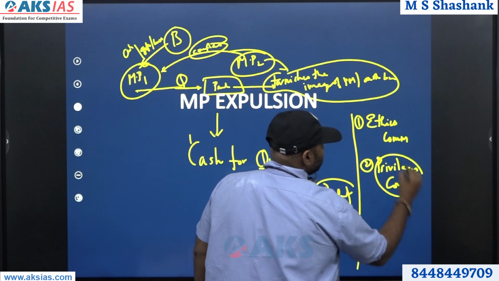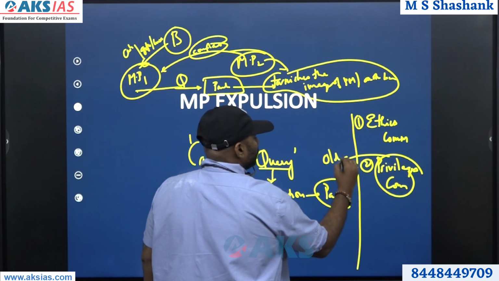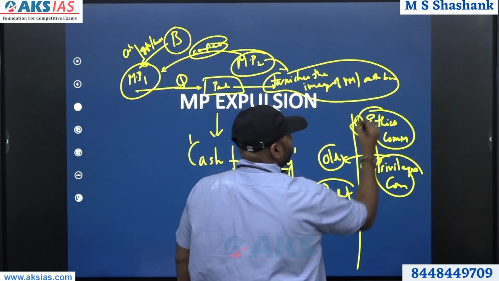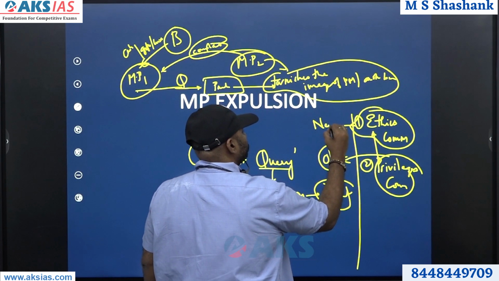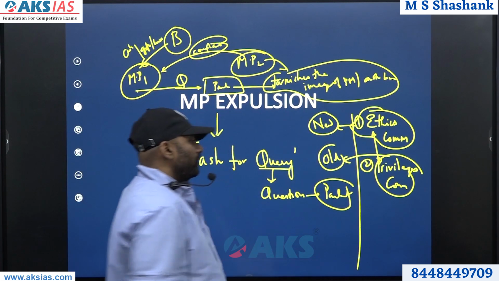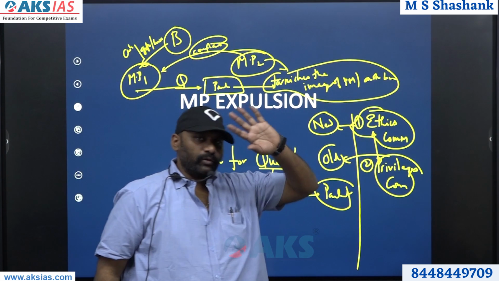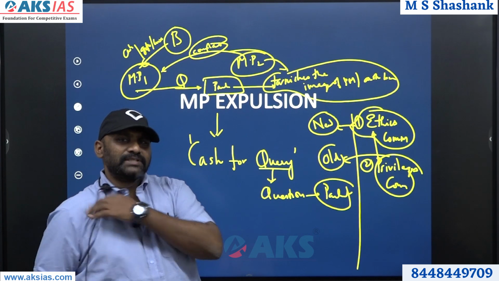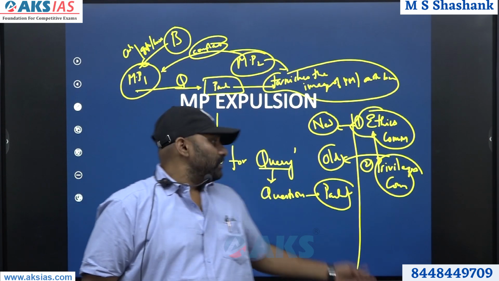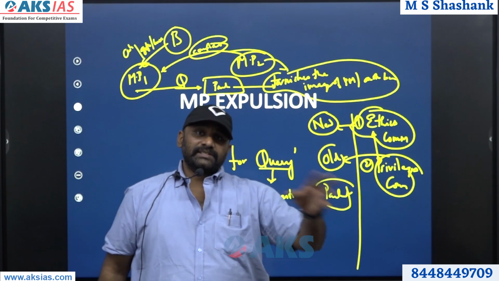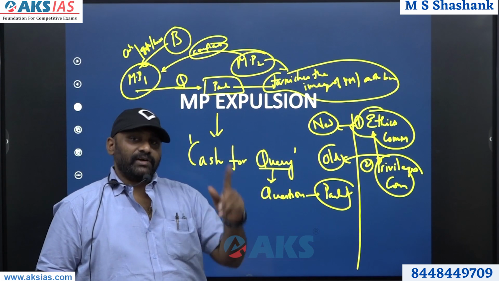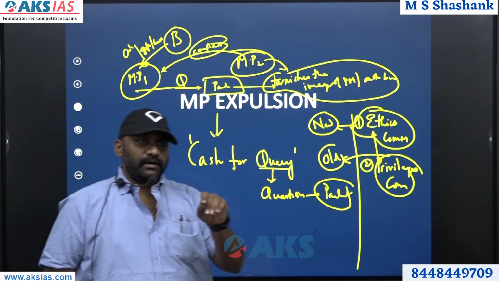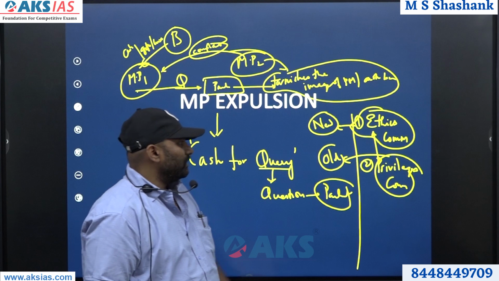So fundamentally this is the older one, and this committee actually recommended the formation of this committee. This is the new one. So this privileges committee was there before. In 2005, after the sting operation, the result was that 11 MPs were expelled and one Rajya Sabha member was also expelled. 11 from Lok Sabha and 1 from Rajya Sabha were expelled.